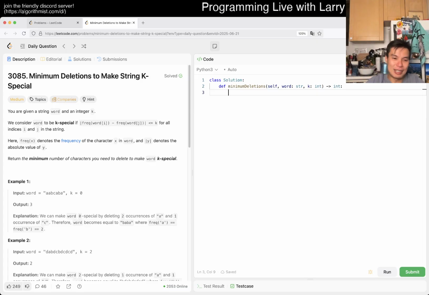So yeah, let's take a look at today's problem. We have 3085, Minimum Deletions to Make String K-Special.